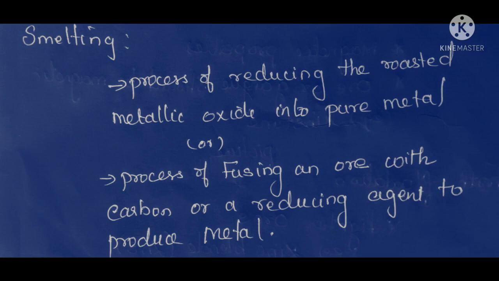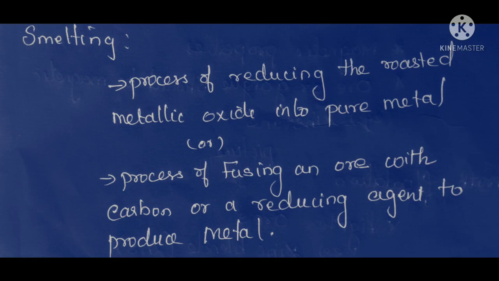For example, galena means lead sulfide, PbS. In the last step, we apply a high temperature and reduce the metallic oxide. The metal combined with oxygen, the metallic oxide, is reduced and converted into a free metal, a pure metal, in molten condition.